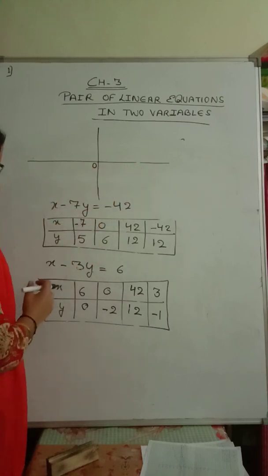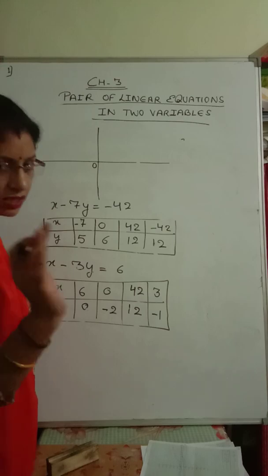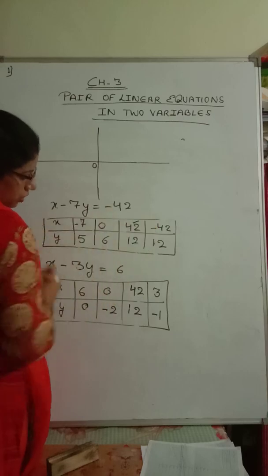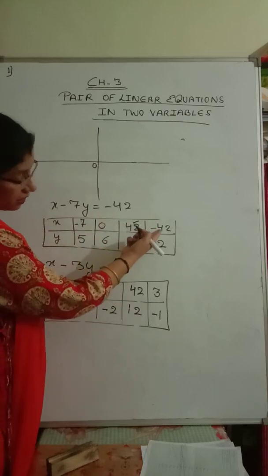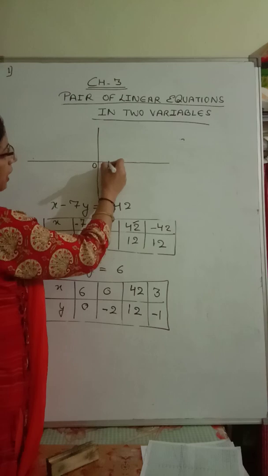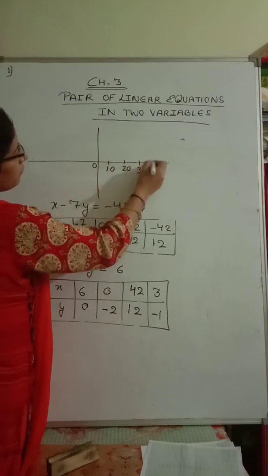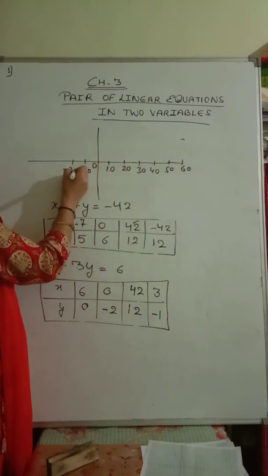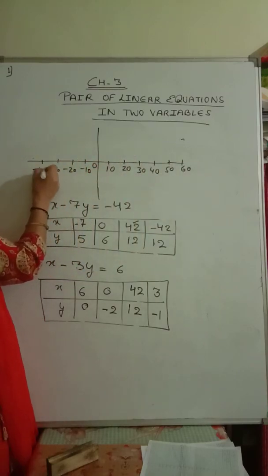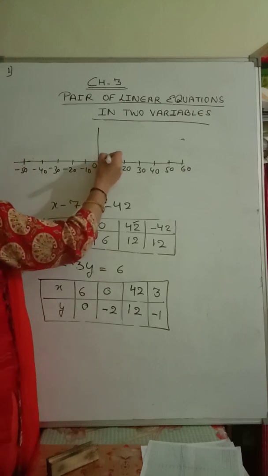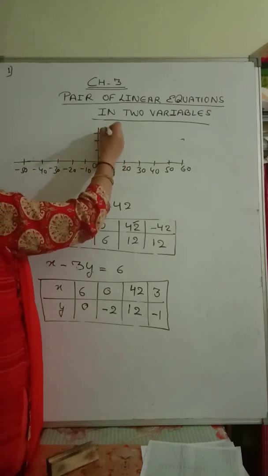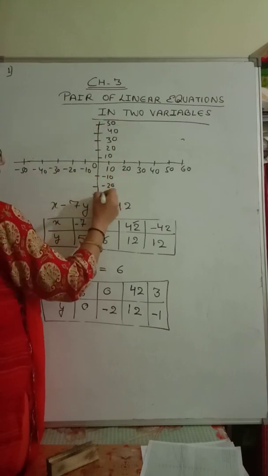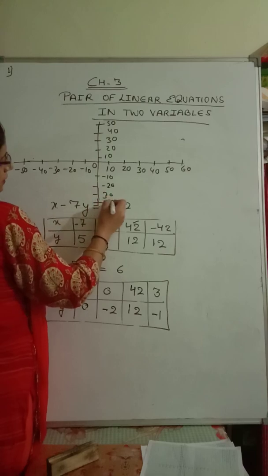So how can 42 come in this? When we take the distance of 10, 42 can come, okay? Because we have to see this also. Otherwise we would take 1, 2, 3, 4, 5, 6, but we want minus 42 also. So take the gap of 10, 20, 30, 40, 50, 60. In the same way minus 10, minus 20, minus 30, minus 40, minus 50. Same way on the other axis, 10, 20, 30, 40, 50, and minus 10, minus 20, minus 30, minus 40, like this.